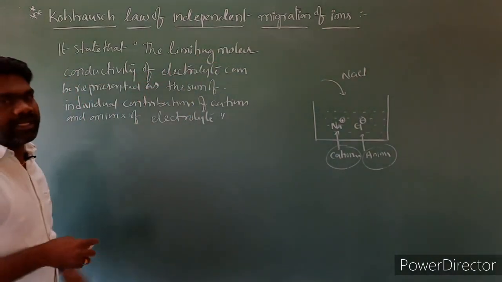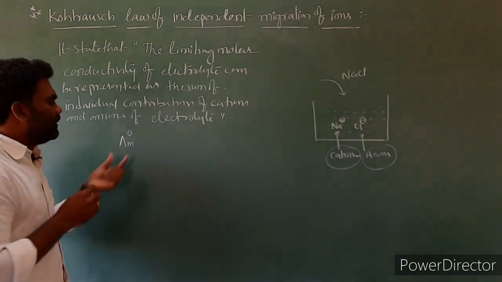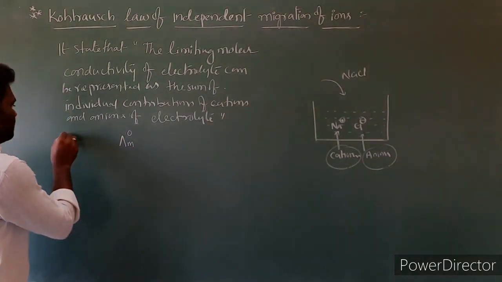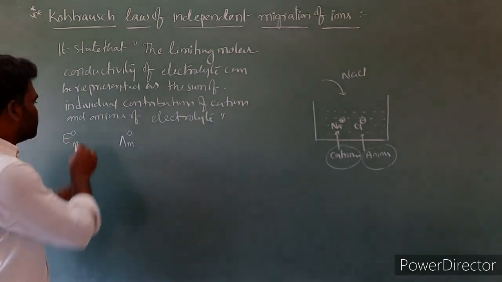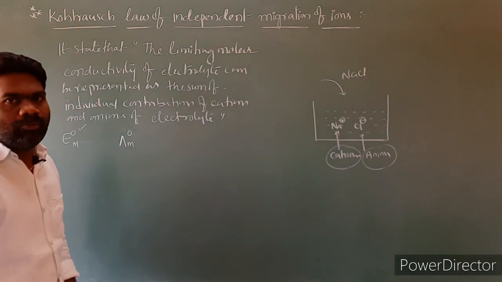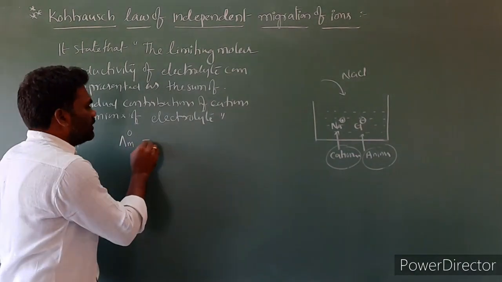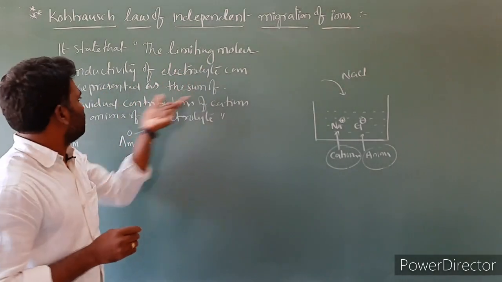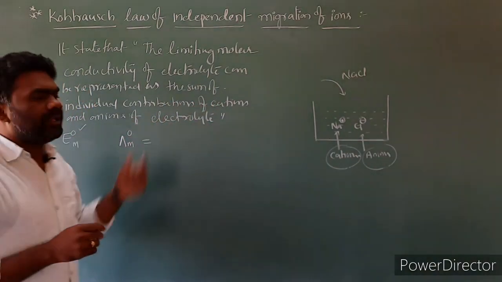Limiting molar conductivity can be represented as lambda m naught. Lambda m naught is the limiting molar conductivity. It can also be represented as E m naught. You can represent it like this also. So lambda m naught, the limiting molar conductivity of electrolyte, can be represented as a sum of the individual contributions of cations and anions of electrolyte.